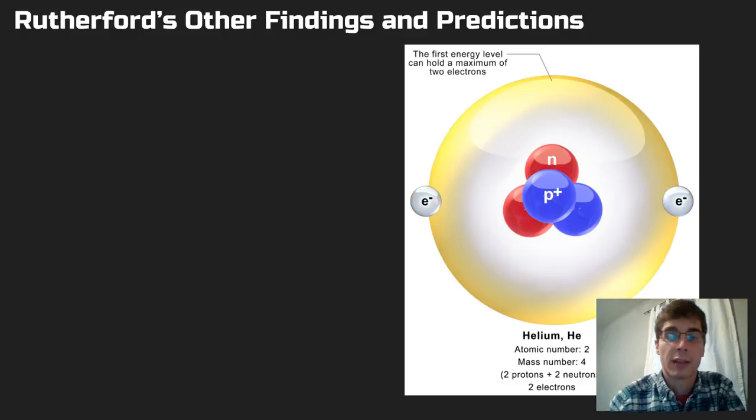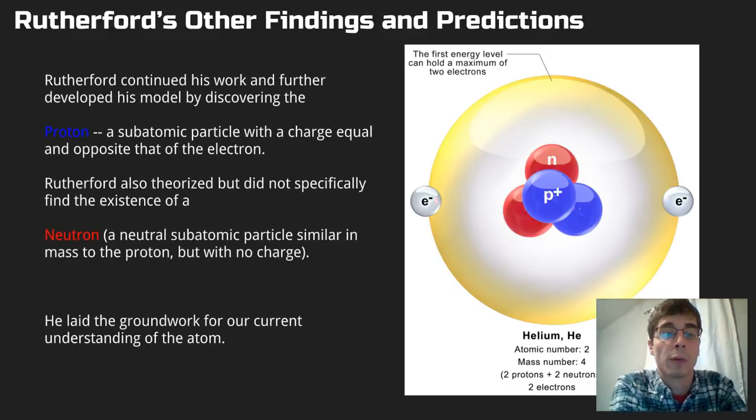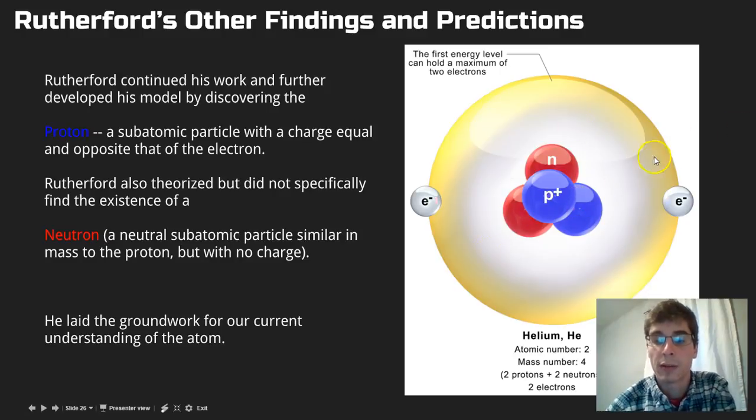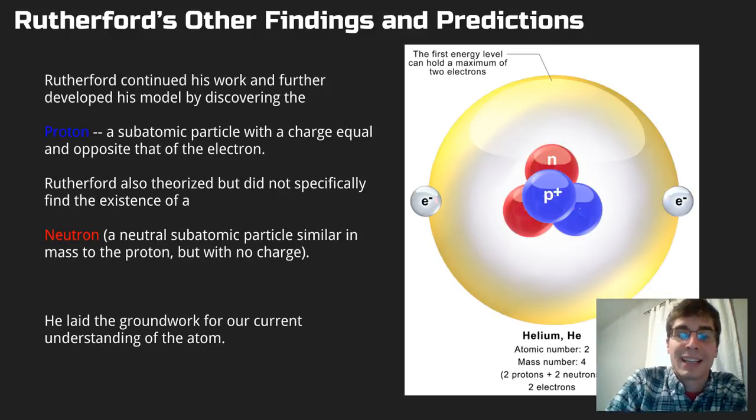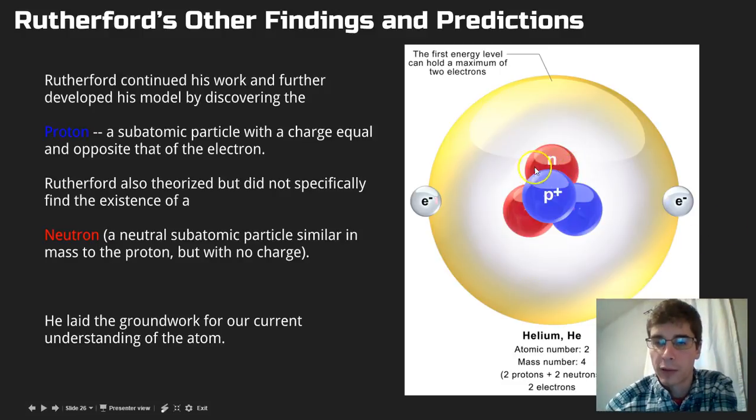And some of the other things that he found were protons. So he had found the nucleus with the gold foil experiment, but he also ended up finding the proton and said that the proton is one of these subatomic particles of which atoms are made. He also theorized, but did not specifically find, the existence of a neutron, which is this red sphere right here.